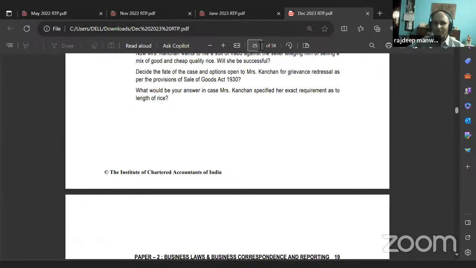Correct or no? But if she would have specified, I want basmati long grain rice, and then he would have given a long and short grain, she has every right to rescind the contract. That is sale by sample and description. But here, since she did not specify that she wants only long grain basmati rice, she has no legal remedy against the shopkeeper.